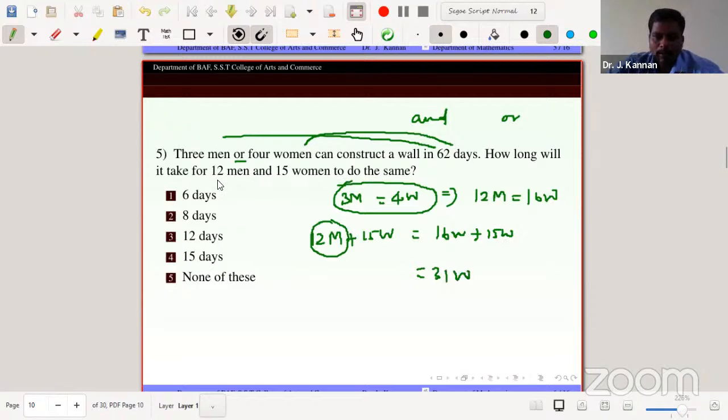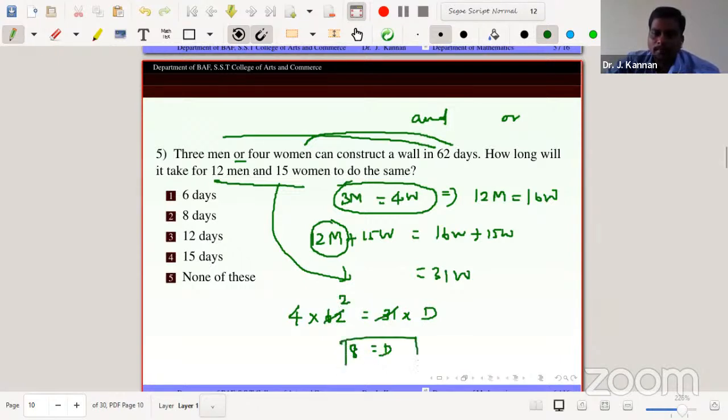So the problem is converted. Now 12 men and 15 women are converted to 31 women. But the given data says 4 women construct a wall in 60 days. So how many days will 31 women take to do the same work? Just cancelling the data, we get 8. So the answer is 8 days.